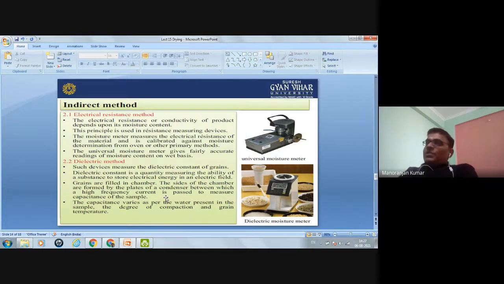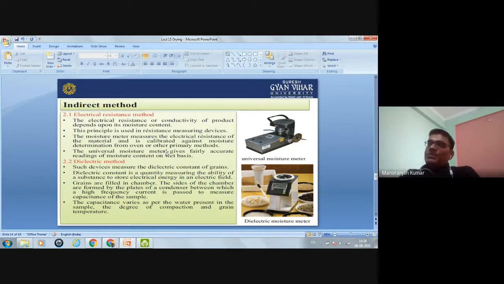Now the other methods which are used to calculate the moisture content are indirect methods. Under the indirect methods, first one is the electrical resistance method. The electrical resistance or conductivity of the product depends upon its moisture content.